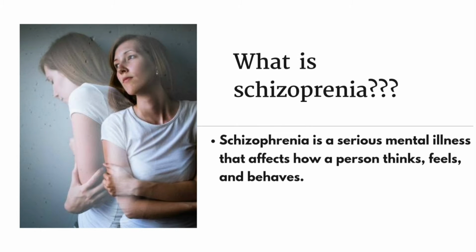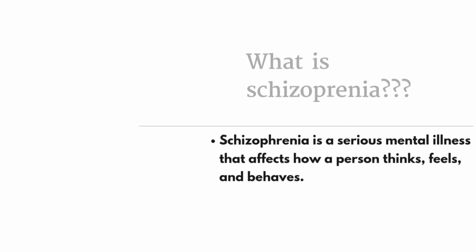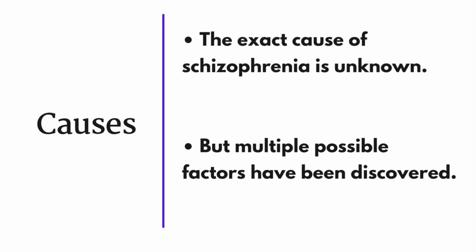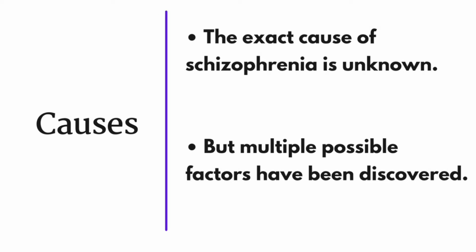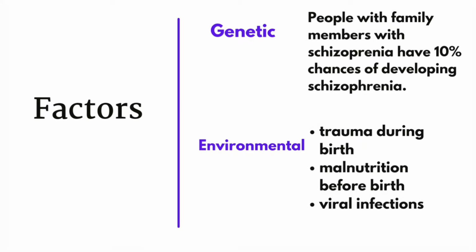What is schizophrenia? Schizophrenia is a type of mental illness known as a psychosis. Schizophrenia is a serious mental illness that affects how a person thinks, feels, and behaves. What are the causes of schizophrenia? The exact cause of schizophrenia is unknown, but multiple possible factors have been discovered.